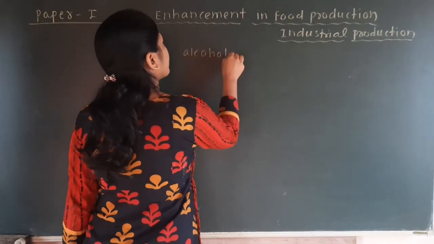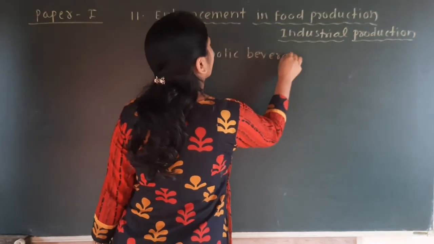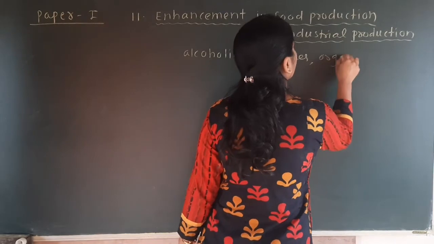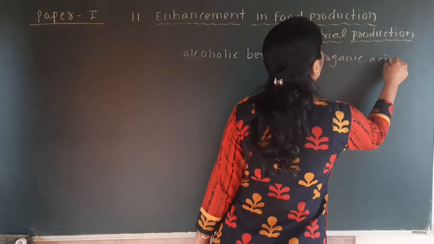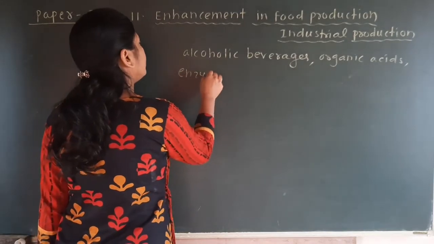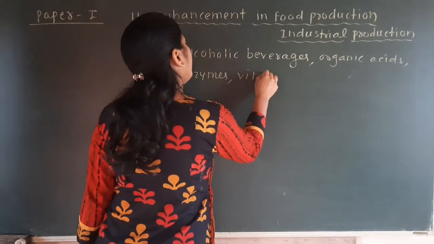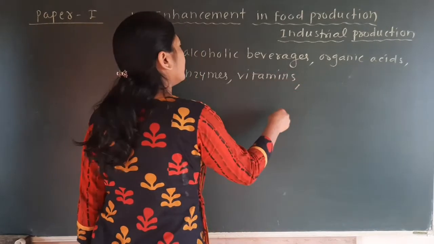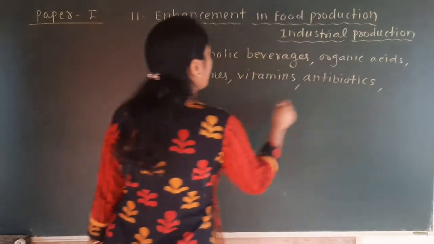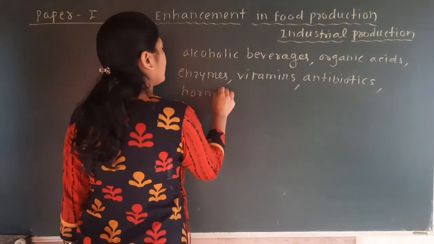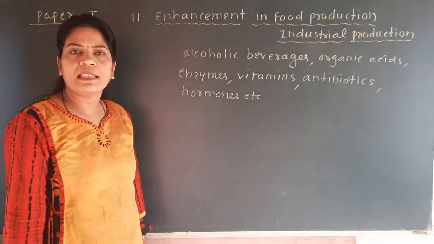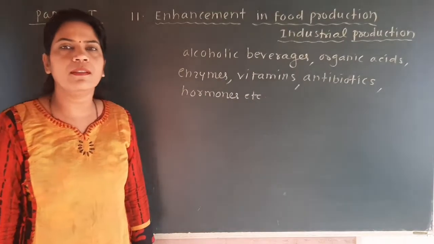alcoholic beverages, then organic acids, then enzymes, vitamins, antibiotics, hormones, etc. are produced on a large scale at the industry level with the help of these microbes.